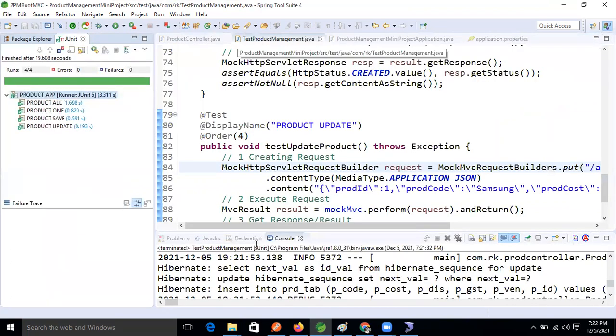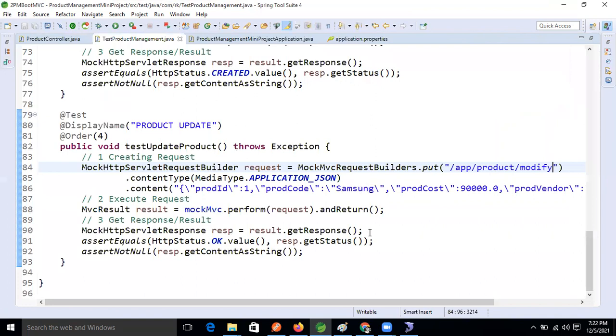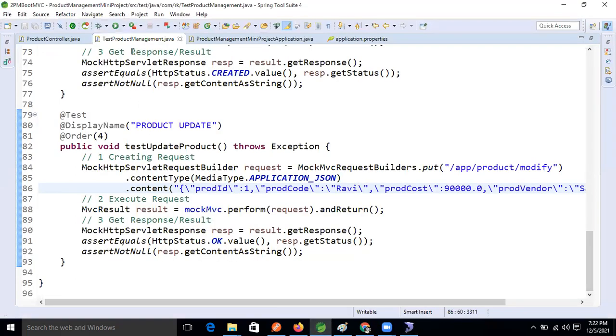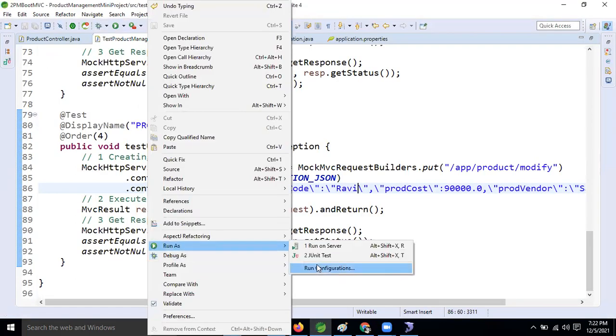You are thinking about whether the update is happening. No, I'm changing it now. Samsung is there now. Let's change it to Ravi now. If the update is happening based on the unit testing also, then it will become Ravi: the first one, instead of Laptop, will become Ravi, right? Yes. Okay, now let's run it.